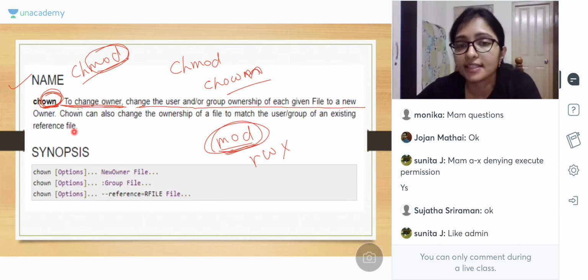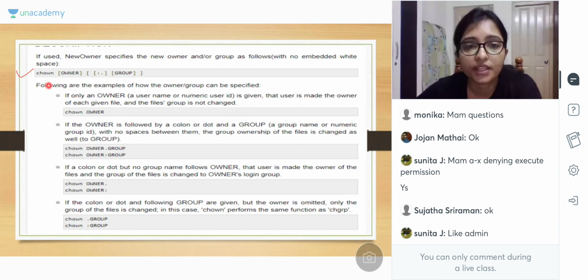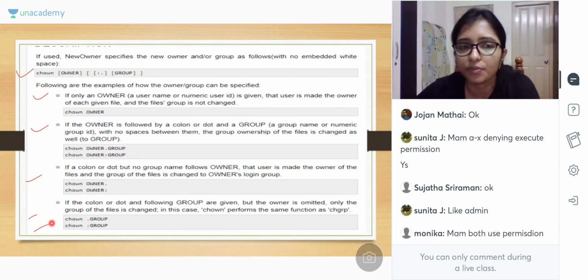Clear? So we are changing the owner here using CHOWN, then option, then new owner. We are adding a new owner of the file. We are adding a new group of the file, and we are referencing a file, right? See here, there are some examples. Using the example, it will be clear to you. That is the owner, that is the group. Both use permission.